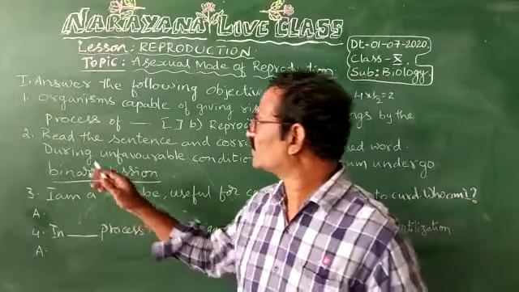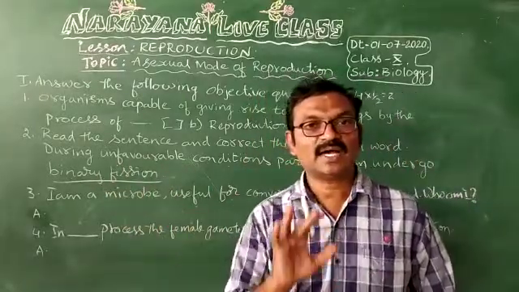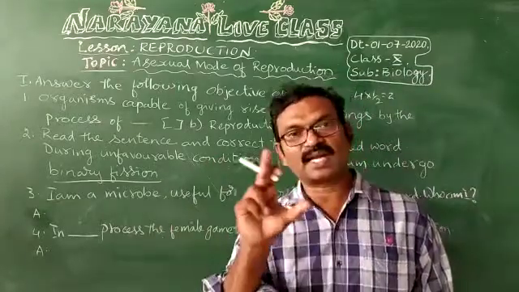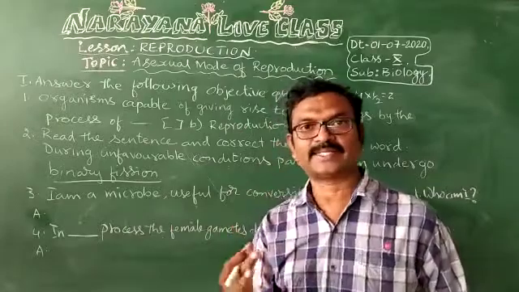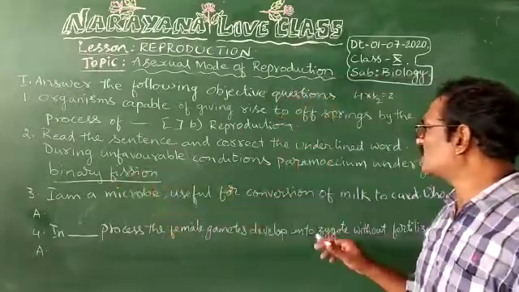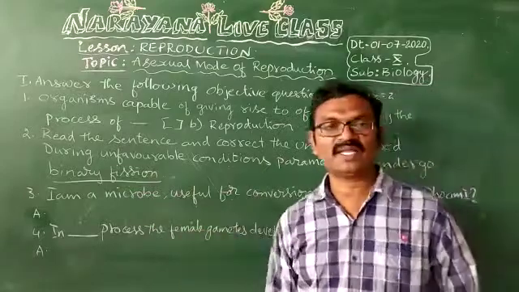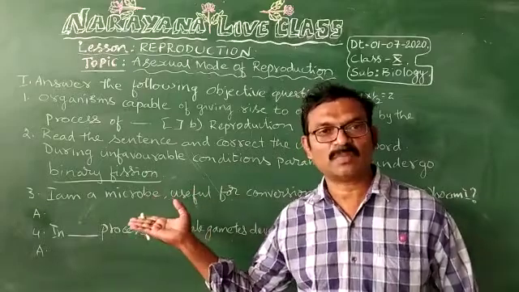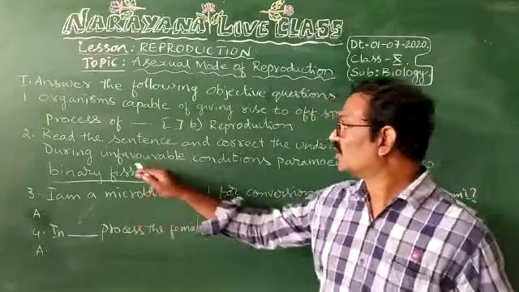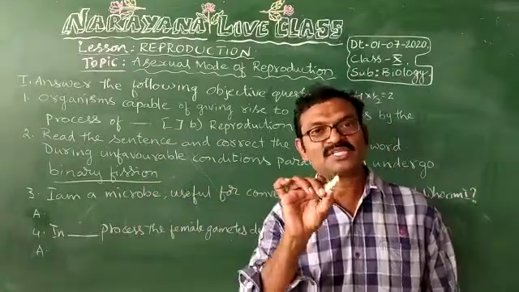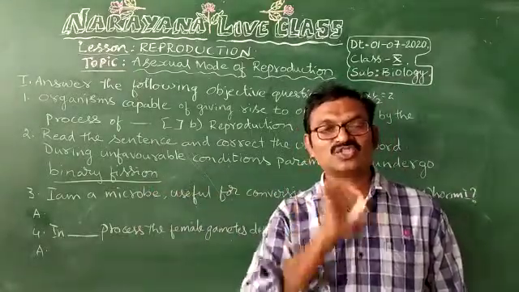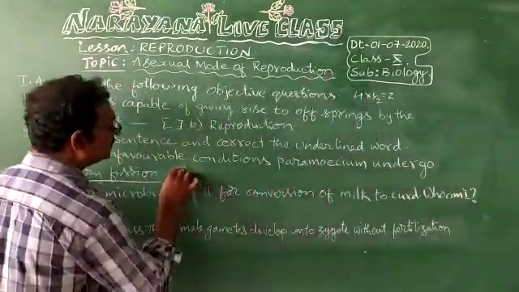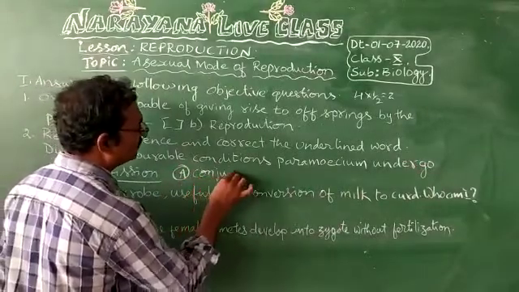Now let us see second question. Read the sentence and correct the underlined word. Here one sentence is given to you. In this sentence, one word is underlined. That underlined word is wrong. We have to correct it. Let us see. During unfavorable conditions, paramecium undergo binary fission. No. In favorable conditions only, the paramecium undergo binary fission. But during unfavorable conditions, the paramecium undergo conjugation process. That means sexual reproduction, conjugation. The answer is conjugation process.